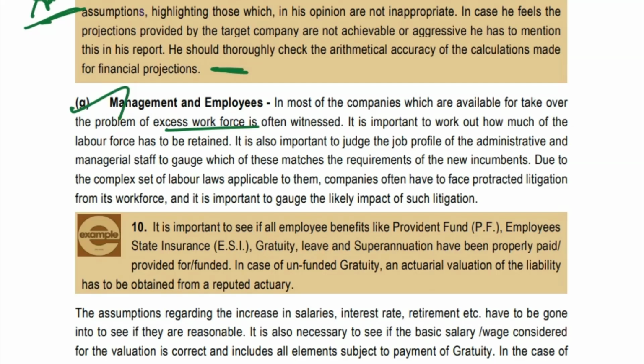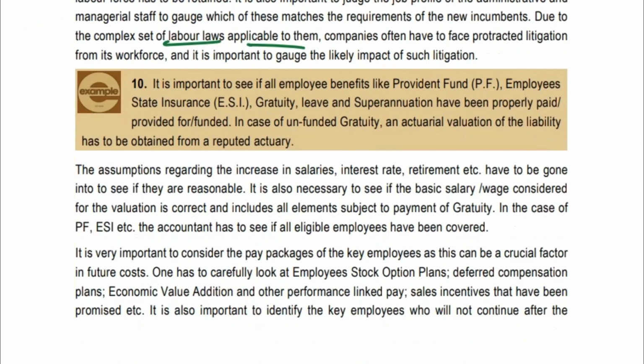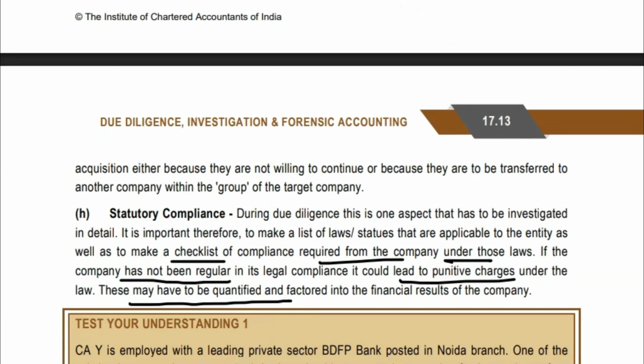We have to see whether all the labor laws have been followed or not, because if not followed, then you will be having penalties. And apart from that, whether they are following PF, ESI, gratuity, and these have been properly complied with or not. These are the things you have to verify.